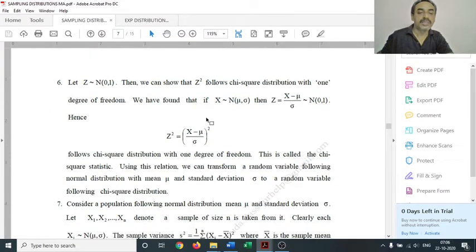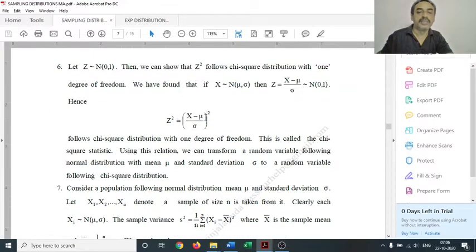Next, we find a relation connecting the square of a standard normal and the chi-square distribution. Here we assume that z is a standard normal random variable, that is, z follows N(0,1). Now suppose we square this z and introduce a new variable z square.